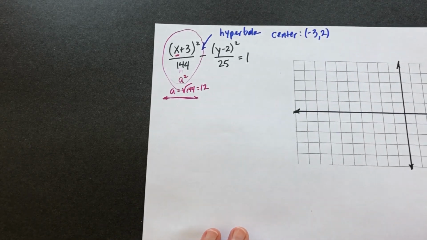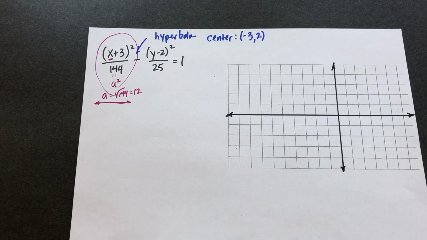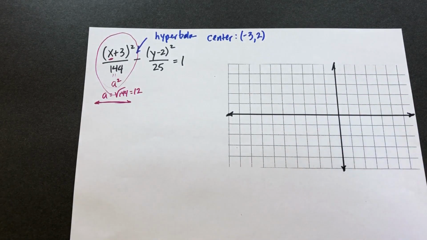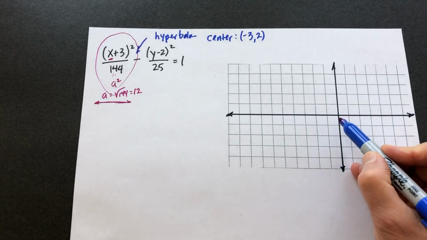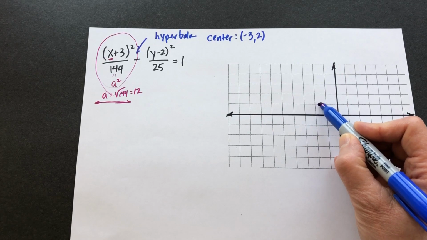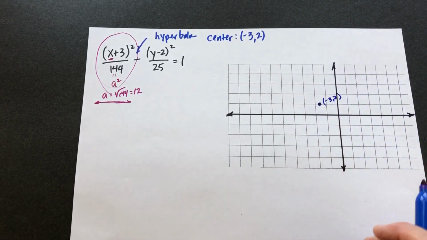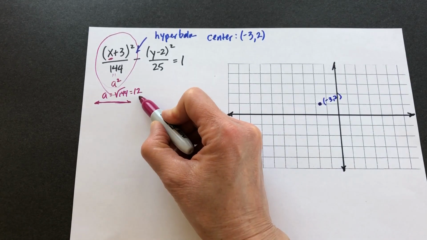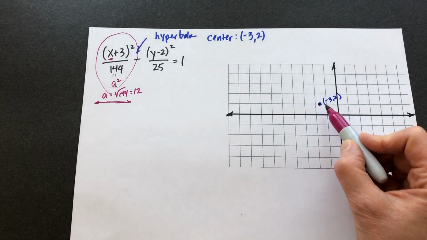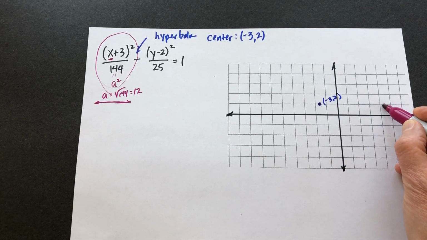So let's take that much and let's plot it on our graph here. I should have written it in. Each block here is representing 2. So I'm going to go over -3, +2. I'm going to be here. That is the center. And I'm going to come to the right and to the left 12, because that's what my a value is. So let's go 2, 4, 6, 8, 10, 12 will put me right here.